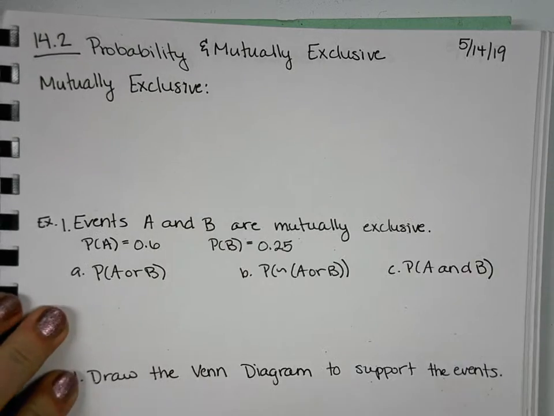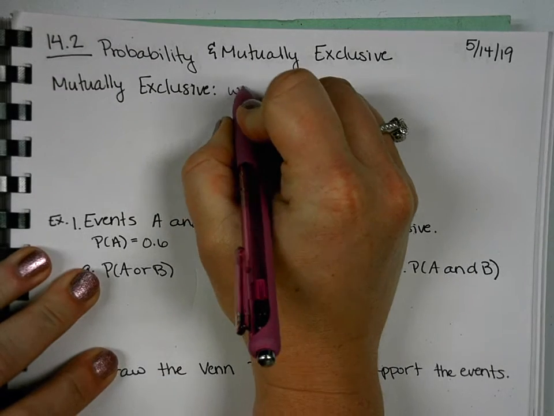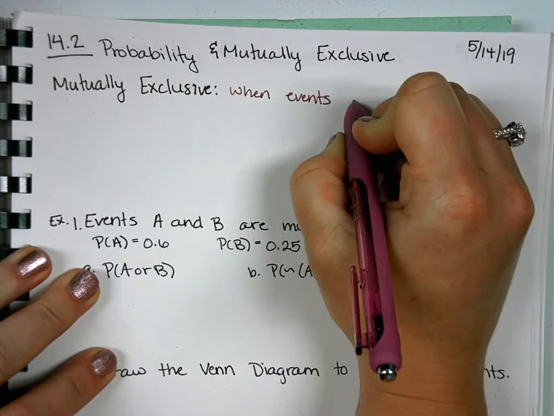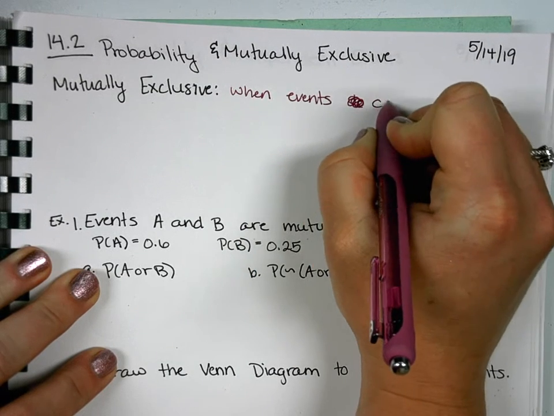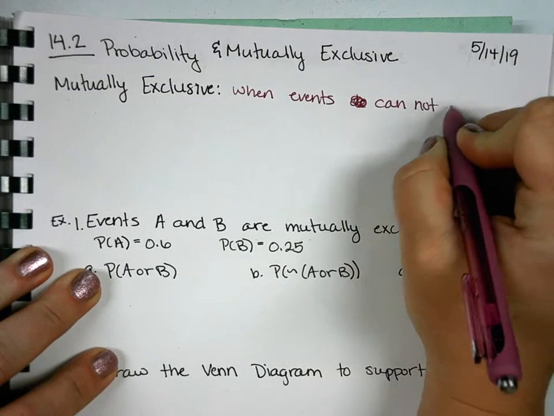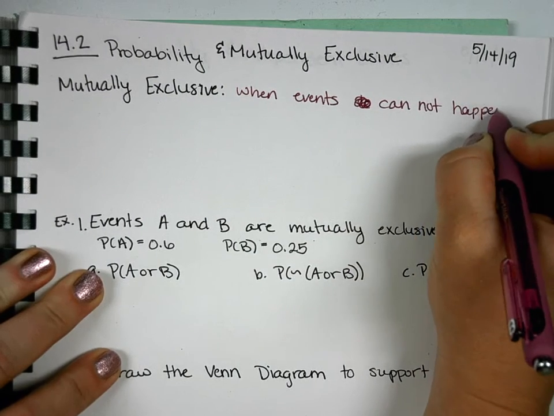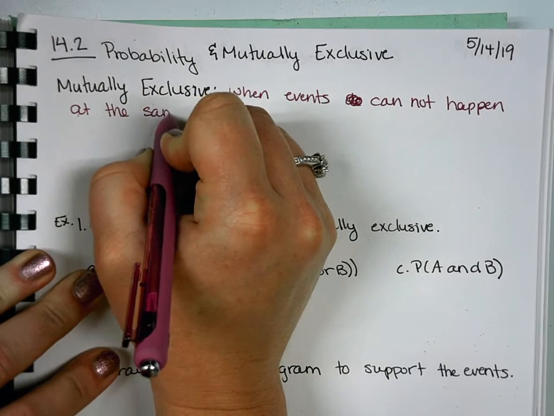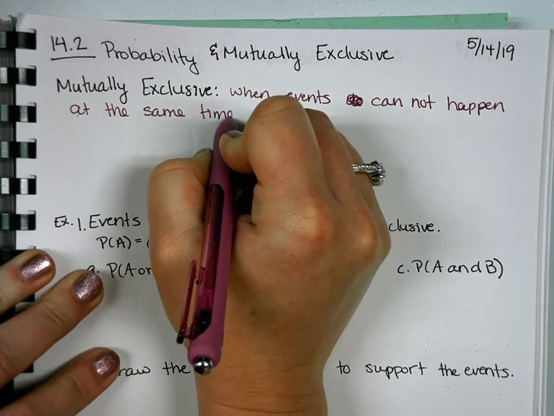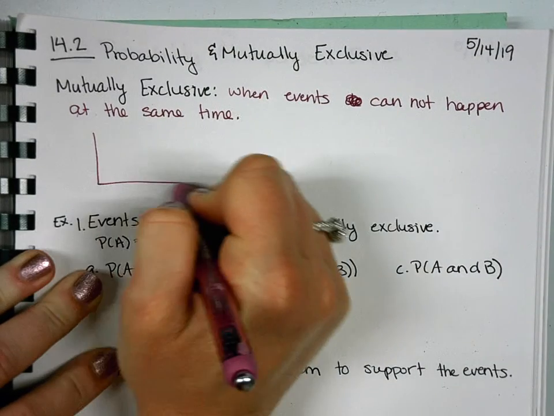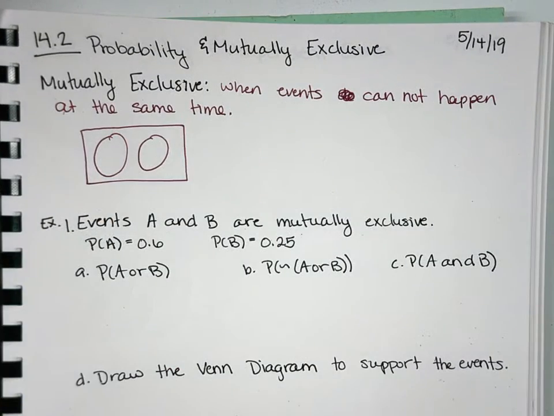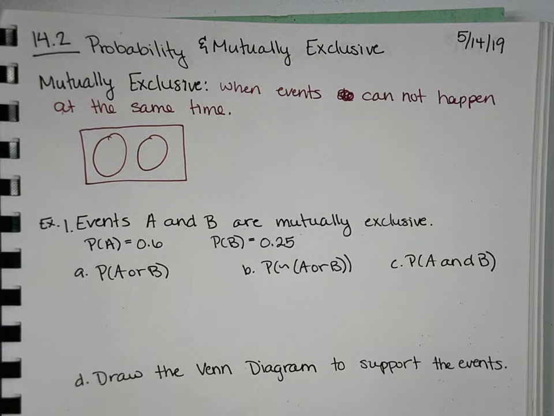So mutually exclusive is when events cannot happen at the same time. So our Venn diagrams tend to look like two separate circles that don't ever cross because they can't. If they cross, that means they're not mutually exclusive.